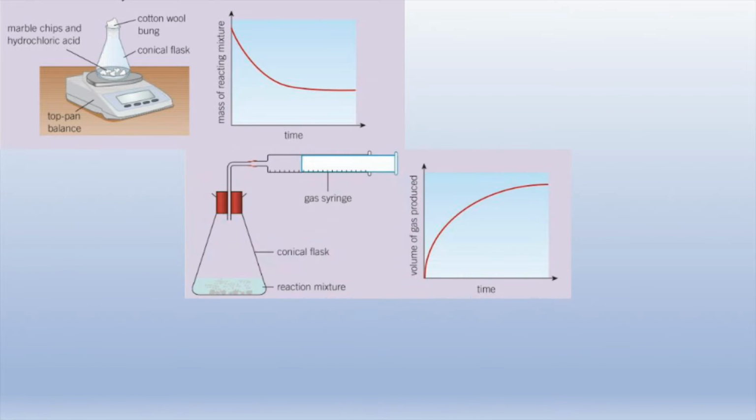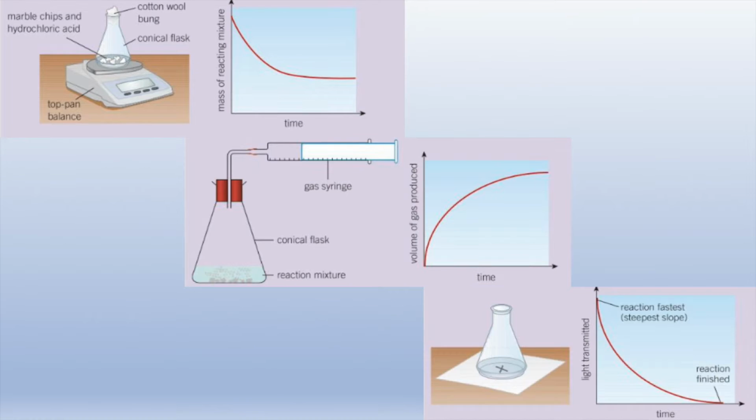There are 3 common techniques to measuring the rate of a reaction. Measuring the decrease in mass over time, measuring the volume of a gas formed over time, and measuring a decrease in light passing through a solution over time.